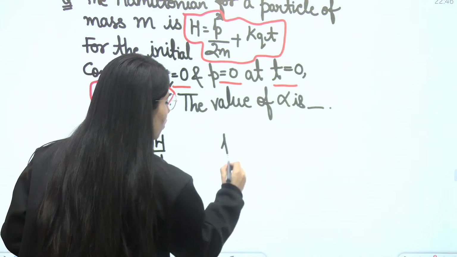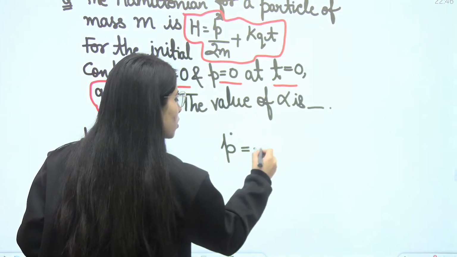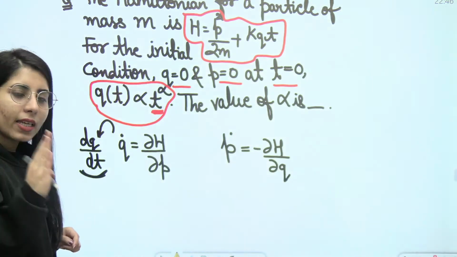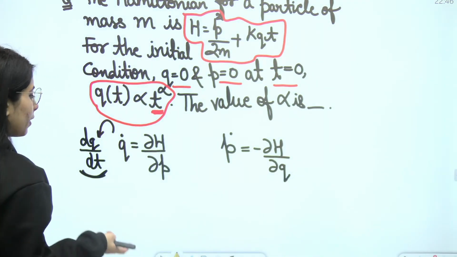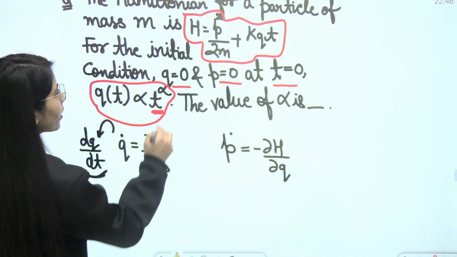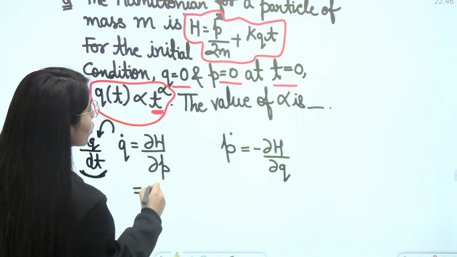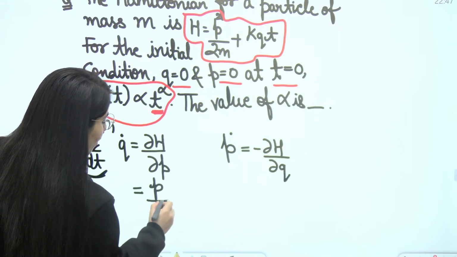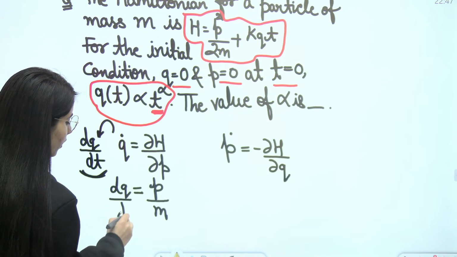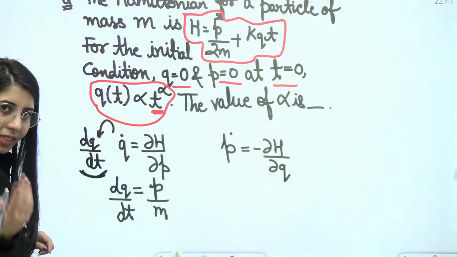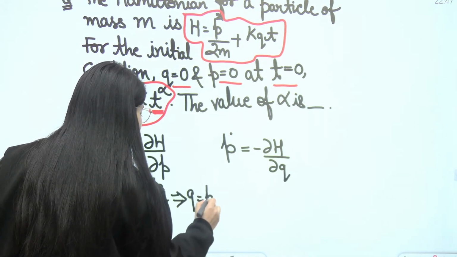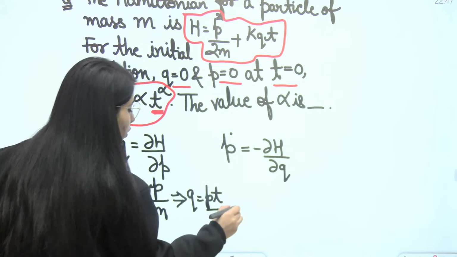In the same way, the second equation of motion is p dot equal to minus delta H upon delta q. Here p dot is delta p upon delta t, or dp upon dt. Done. Now the Hamiltonian is already given, so let's simplify it. Delta H upon delta p will give us 2p upon 2m, so p upon m only. And that is equal to dq upon dt. After cross multiplying and integrating, you will get q is equal to pt upon m.